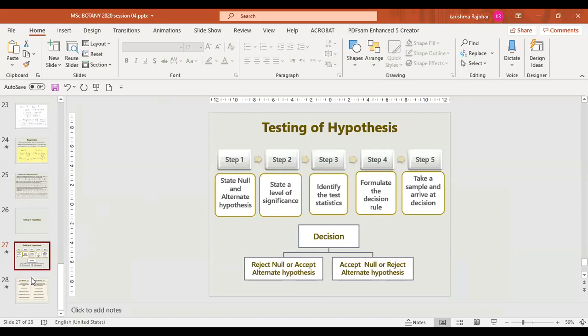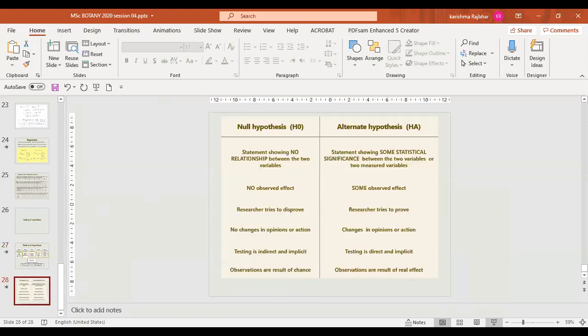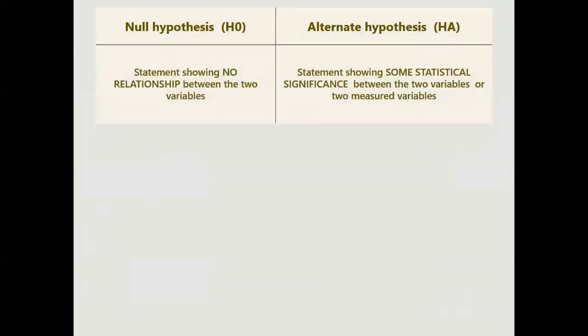Now we will go for the properties of null and alternate. We can say the statement which has no relationship with the variables is null. That is always against.